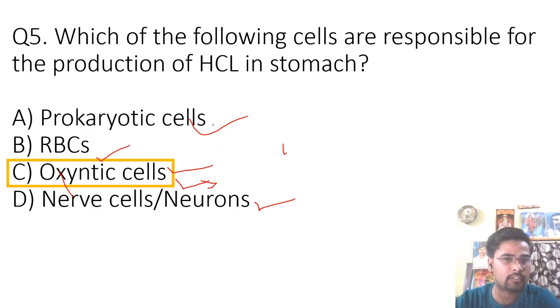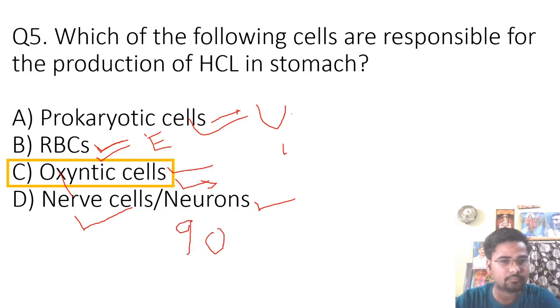What are the prokaryotic cells? Prokaryotic cells are unicellular. That means they do not have a well developed nucleus. RBCs, as you know, are red blood cells, and they have another name also, erythrocytes. Nerve cells are the longest cells of the human body, and they have a length of approximately 90 centimeters.